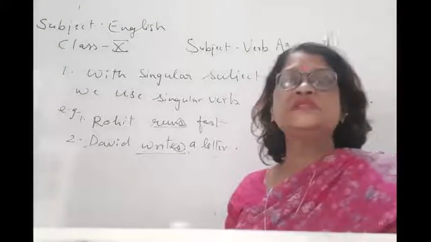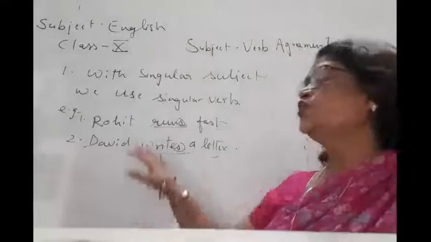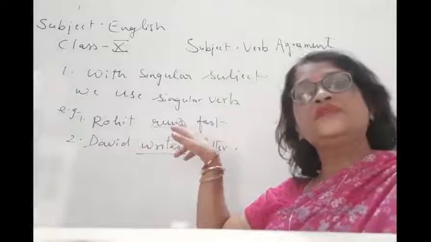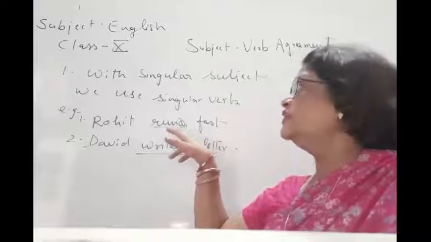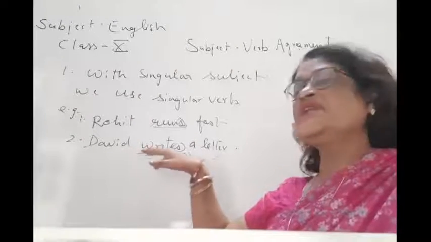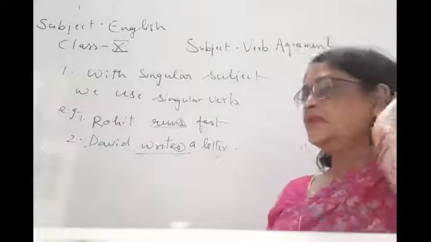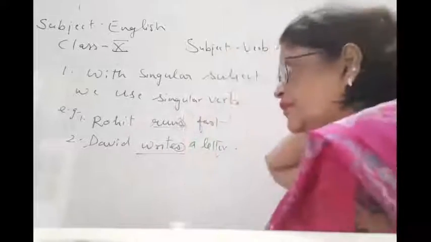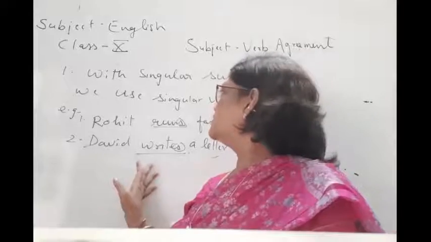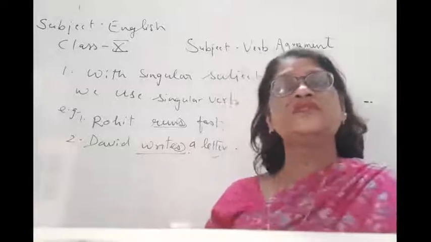Now children, if you see these two examples, what are you going to see here? Rohit is a singular subject, and with a singular subject we use a singular verb. What is a singular verb? We have to use s with the singular verb. David is a singular subject, and with a singular subject we have to use a singular verb with s. Alright, so this is a singular verb: Rohit runs fast, David writes a letter. So what is rule number 1? With a singular subject we use a singular verb.